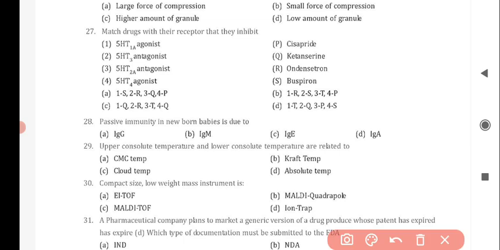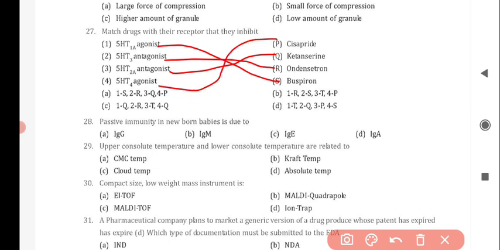Next question is, match drugs with their receptor that they inhibit. First is 5-HT1A agonist. It correctly matches with option S, that is Buspirone. For 5-HT3 antagonist, it correctly matches with option R, that is ondansetron. For 5-HT2A antagonist, it correctly matches with option Q, that is ketanserin. For 5-HT4 agonist, it correctly matches with option P, cisapride. So option A is correct for this question.